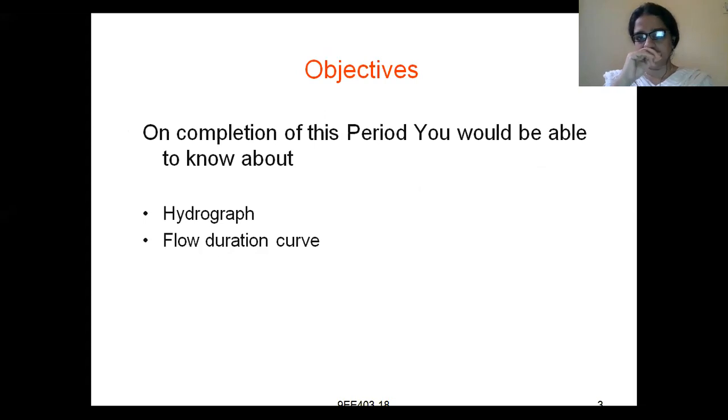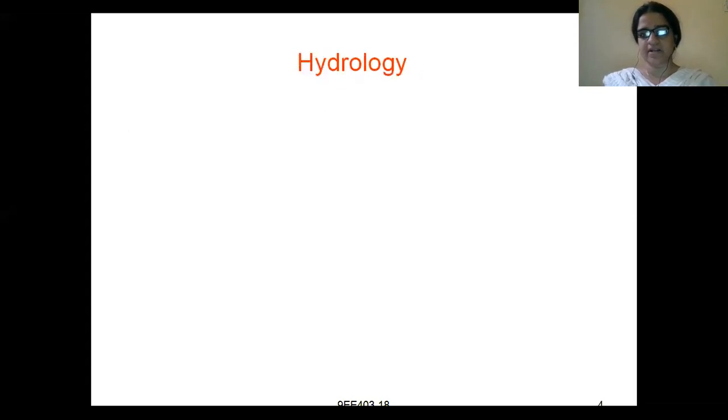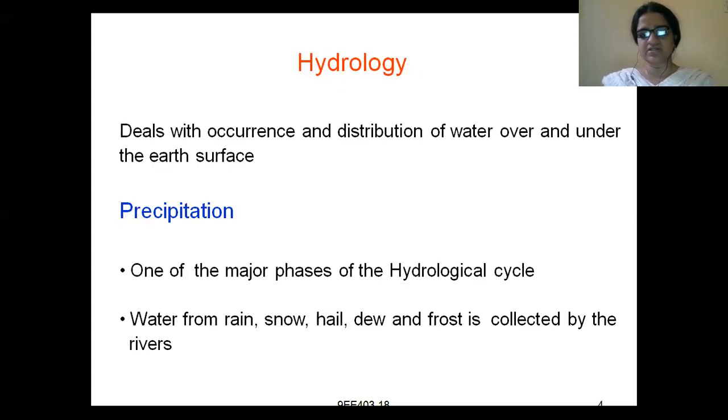We will study about hydrograph, flow duration curve, mass curve, and later we will go for classification of hydroelectric power plants. What is hydrology?